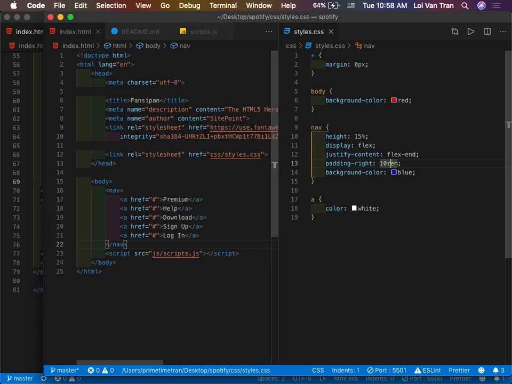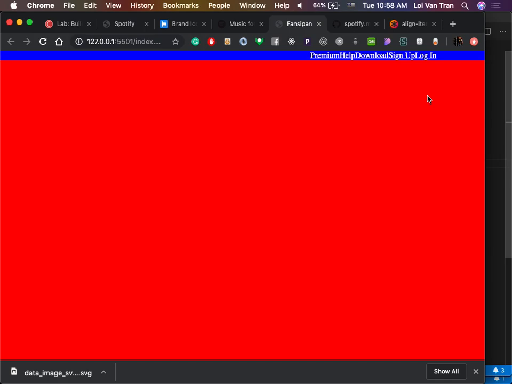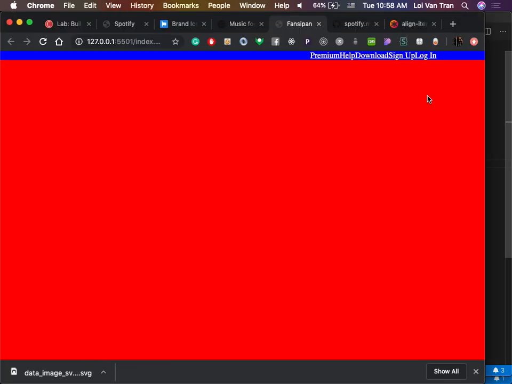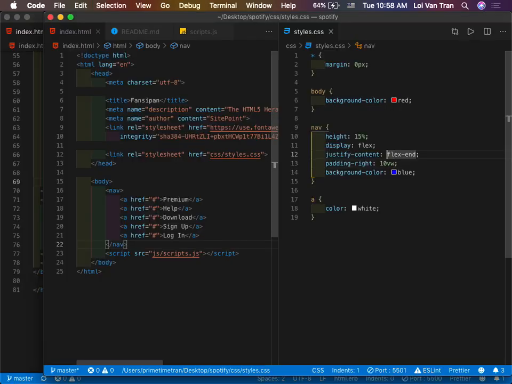You can do 10 REM, you can do 10 EM, that also works. You can also do 10%. The percentage here is based on the container that it's in. I know that may seem a bit abstract, but you guys can practice with it a bit. So 10% also works. There's also something called 10 view width. This would also work. Okay, they all accomplish the same goals. Okay, so we're gonna do space around.